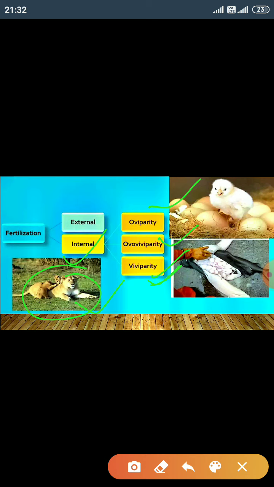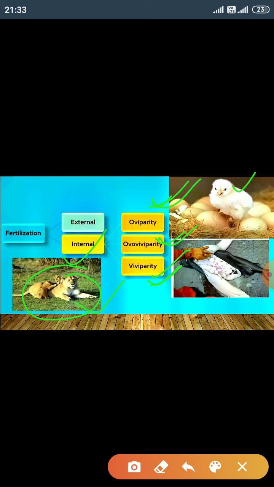They produce young ones. Those animals which produce eggs are known as oviparous. Examples of oviparous animals are birds, reptiles, and snakes. And the third class of internal fertilization animals are ovoviviparous.